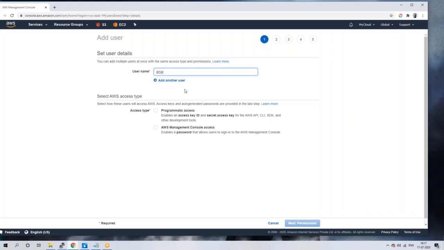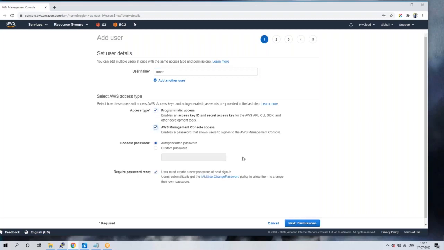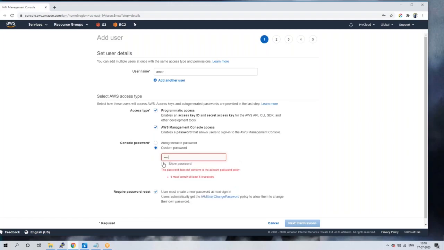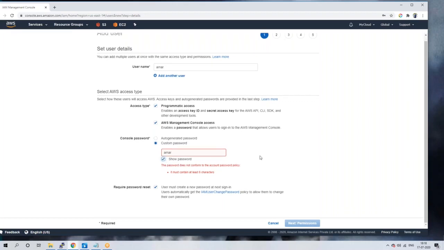Now what access does he need? From where does he want to access, from browser or from a command line? Give both for now. Now select custom password, which means you can add your own password. So guys, I'm creating a user called Amar. Maybe assume that Amar is a developer. Next, the last option is to reset your own password at first sign-in, for security purposes.